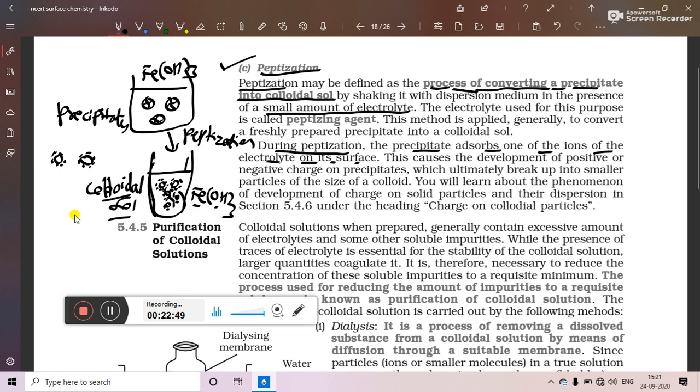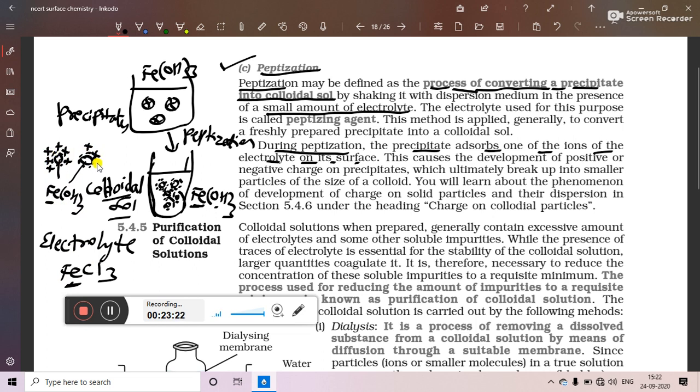So if we have ferric hydroxide, then the electrolyte can be chosen as ferric chloride, because both have the common Fe3+ ion. Here we have colloidal particles of ferric hydroxide, and since Fe is common in the colloidal particles and the electrolyte, the Fe3+ ion is going to form a layer surrounding the colloidal particles.